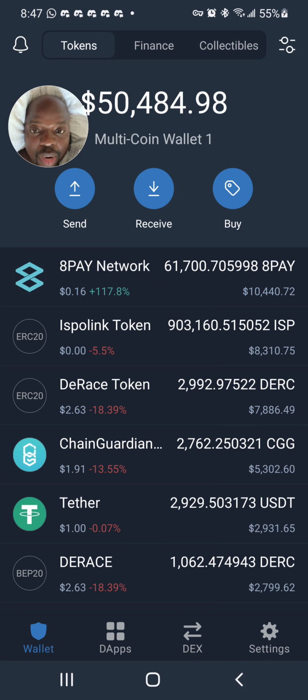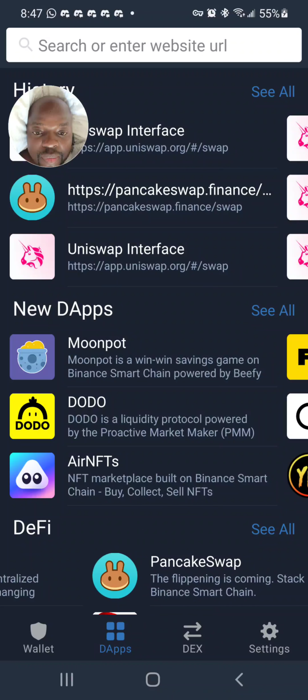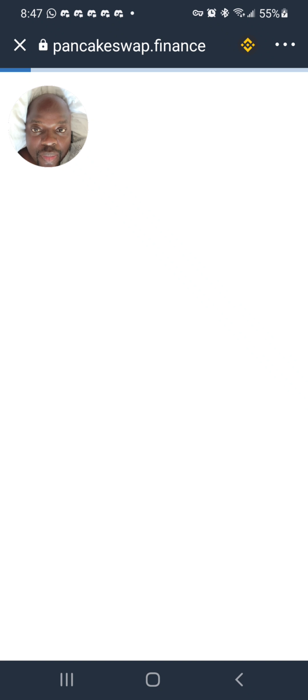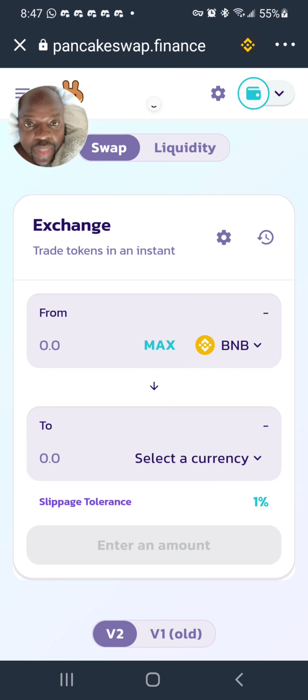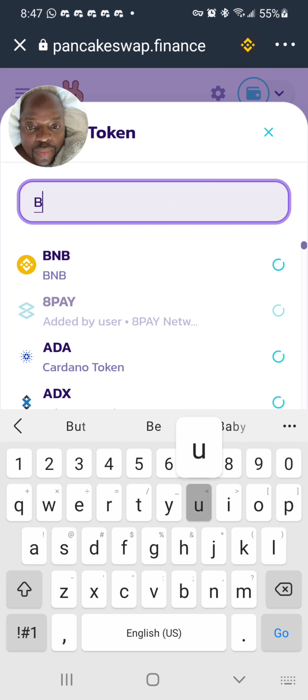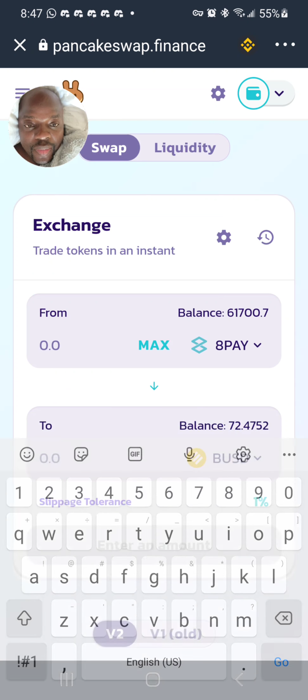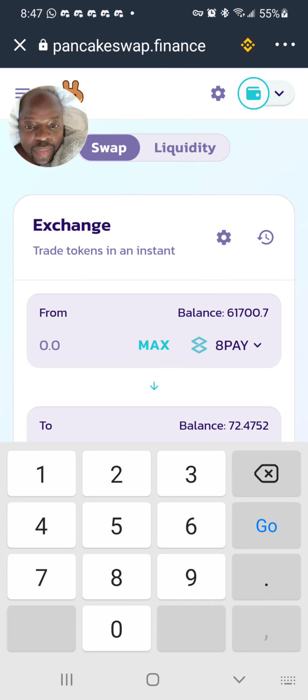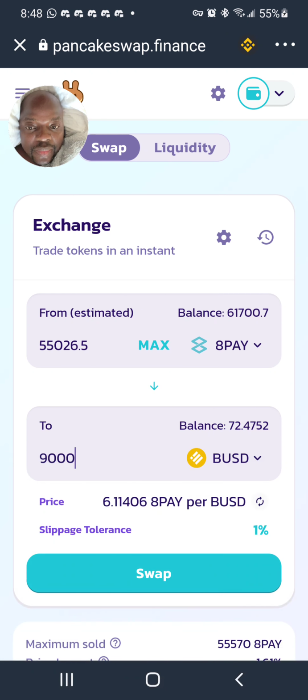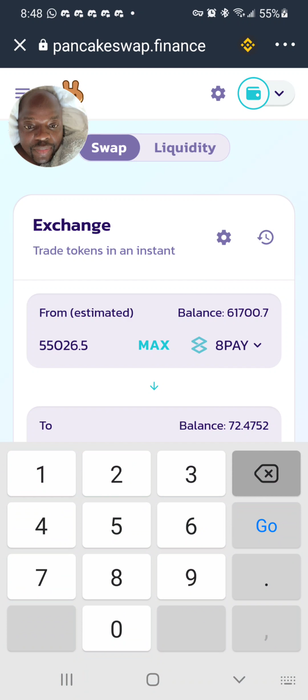People want to see how I take profit, so I'm going to remove 80% of APay Network here. I click DApps, I go to PancakeSwap, and because it's a BEP-20 token, I put APay here, and then I put BUSD here, and I put 9,000. No, I'm doing 9,500.